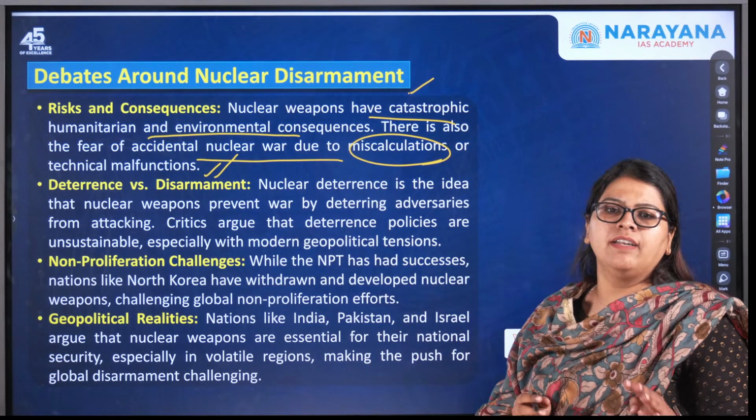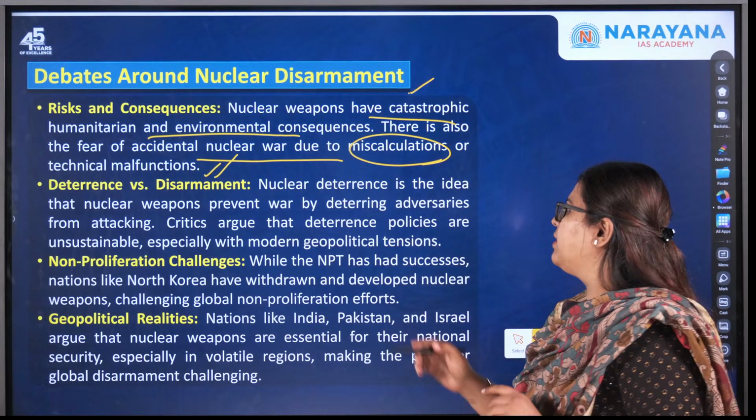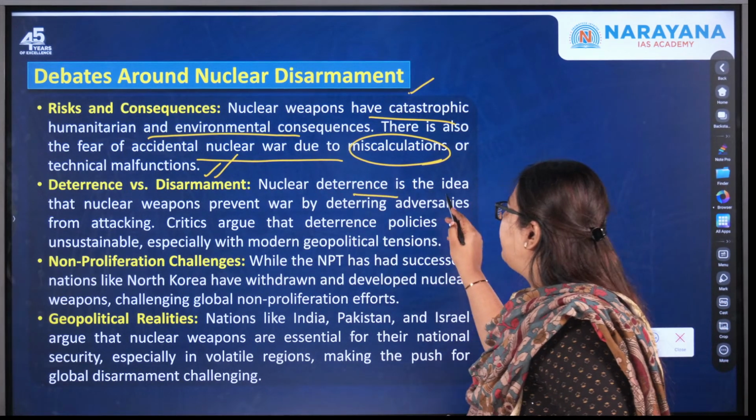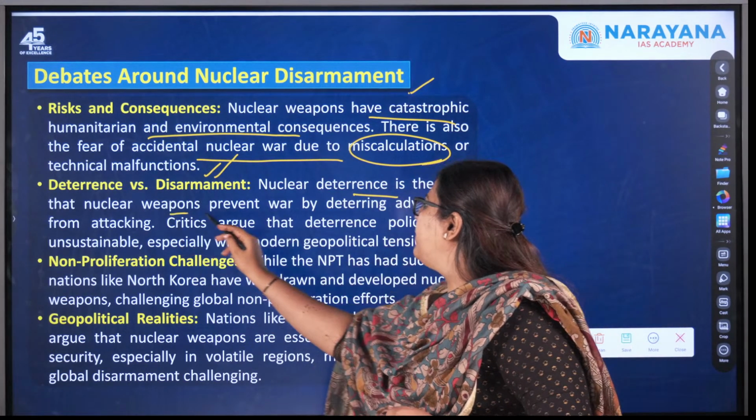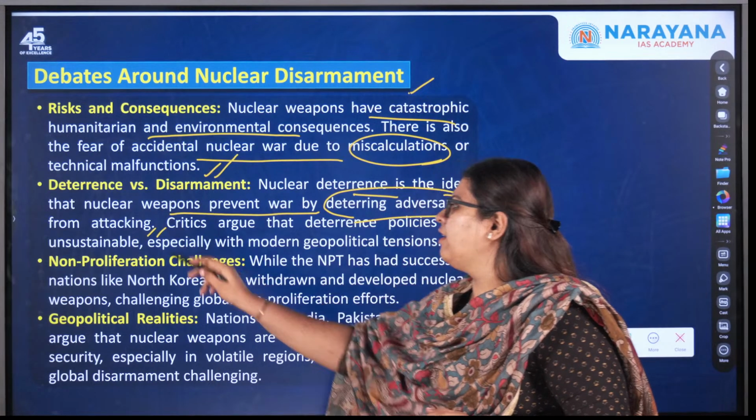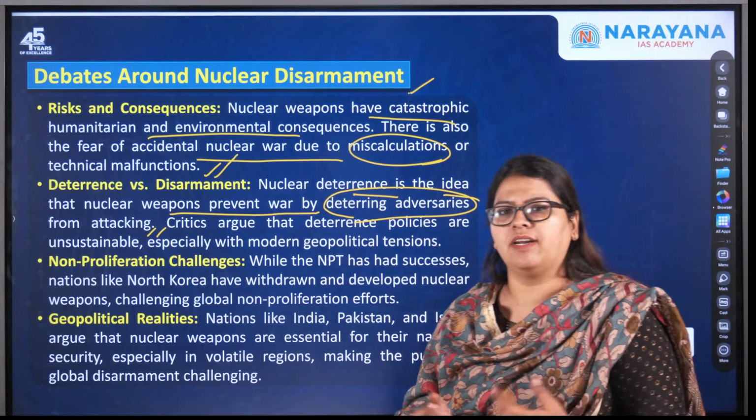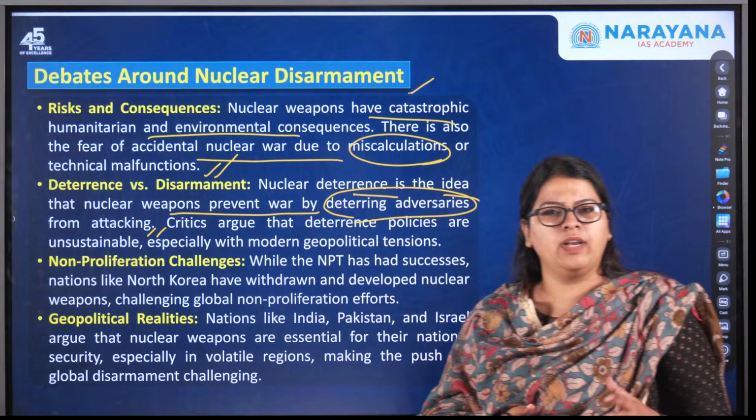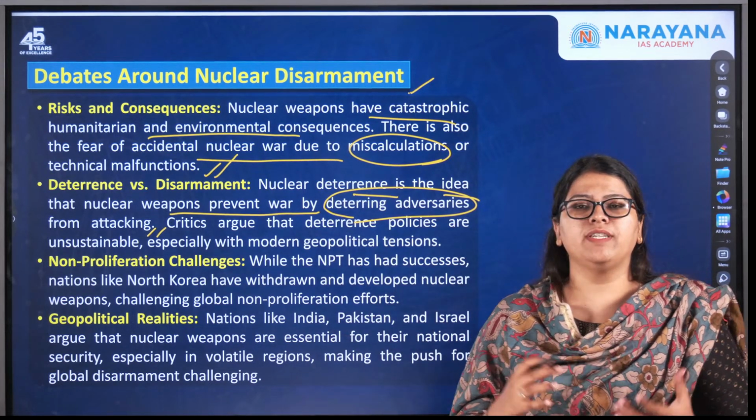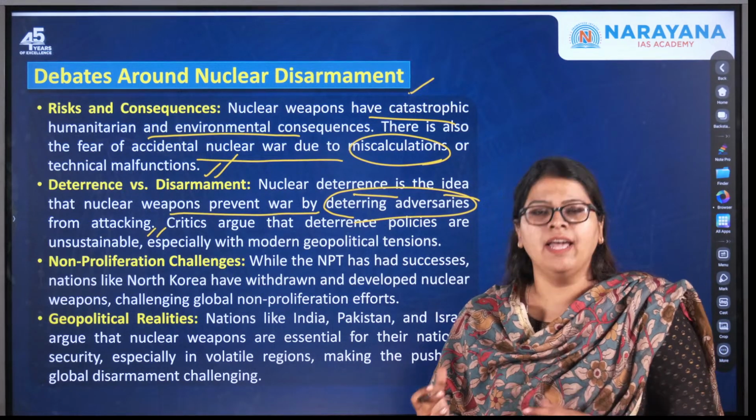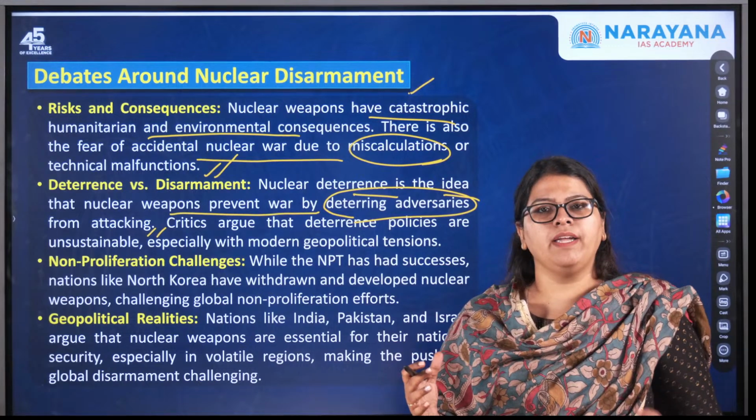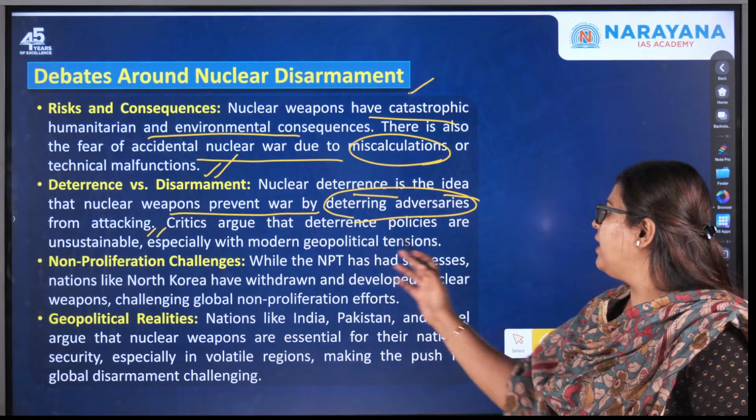Next, there is a difference between deterrence versus disarmament. Nuclear deterrence is the idea that nuclear weapons prevent war by deterring adversaries from attacking. For example, take the US versus Russia. If the US possesses nuclear weapons, what do we mean by deterrence? Russia would not even come near the US thinking of a war because it is scared that the US would retaliate or start an attack with nuclear weapons. That is called deterrence.